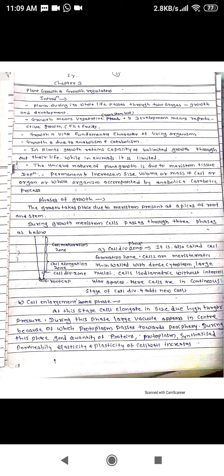Then the third phase is called cell maturation phase. At this phase, cells mature and differentiate into various shapes and sizes. Cells become specialized to perform functions in the plants. Cells become thick-walled, organized into tissue and the organ. So these are the three major phases of growth. These phases occur at individual cell level, or at organ level, or at whole plant level.